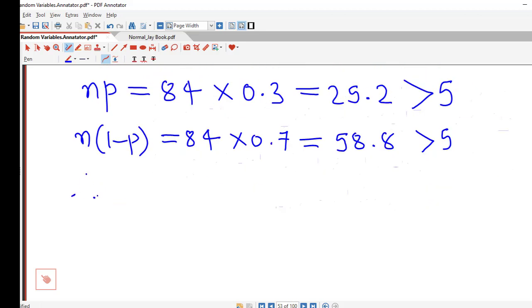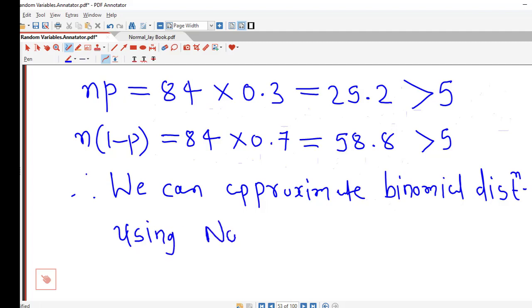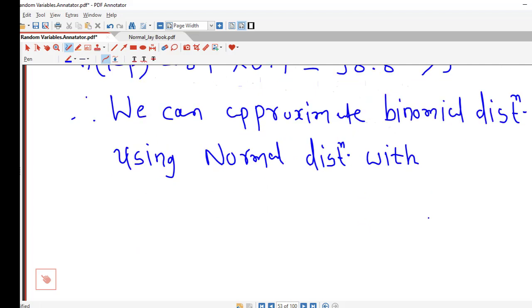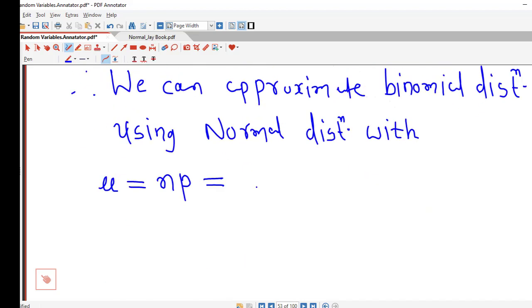So therefore we can approximate binomial random variable, or we can approximate binomial distribution using normal distribution with mu equal to, we know that mu equal to n into p, and n into p we have written here, it is 25.2.